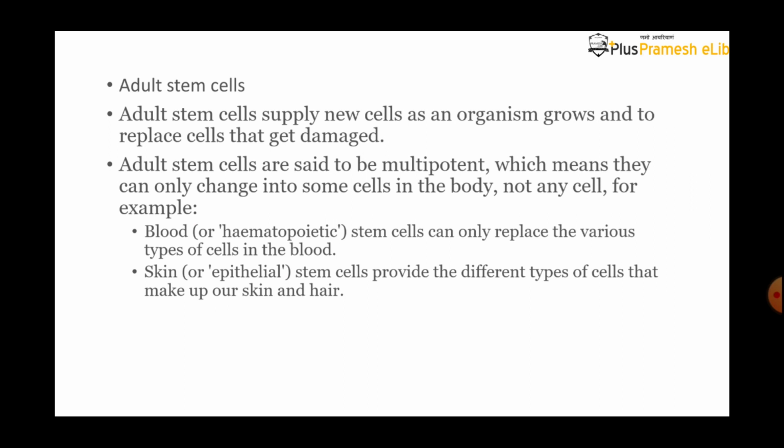Next we will see the adult stem cell. What are the adult stem cells? We can see them in the bone marrow. Have you seen the movie Krrish 3? In Krrish 3, the villain needs the stem cell of Hrithik Roshan.